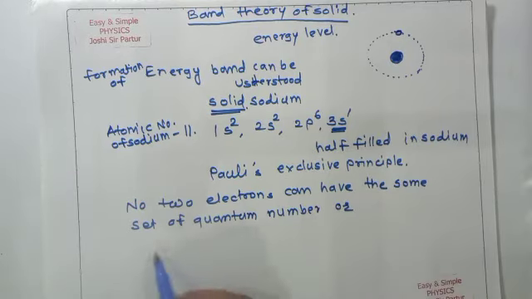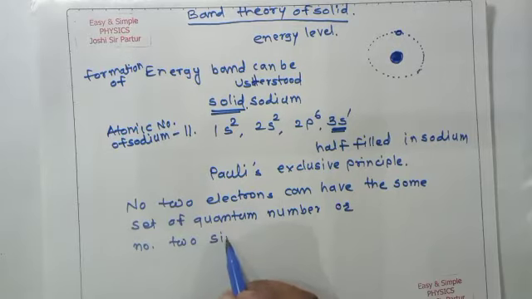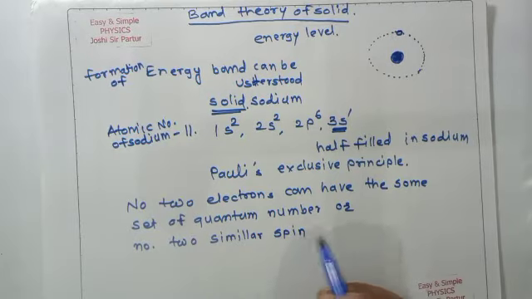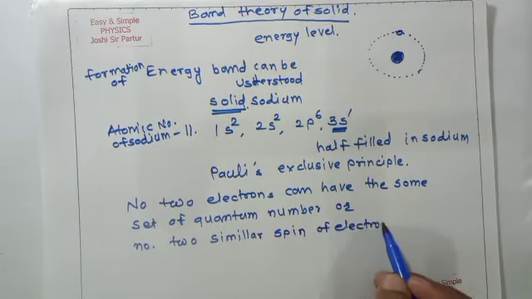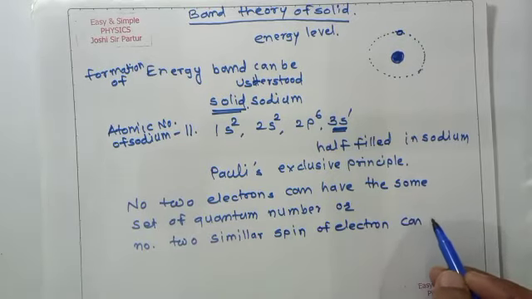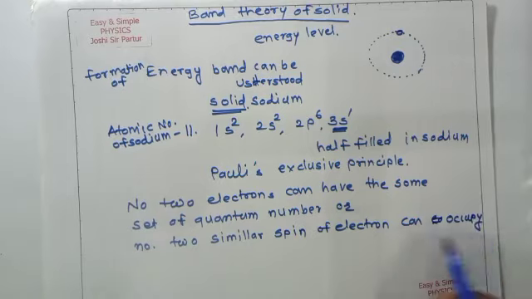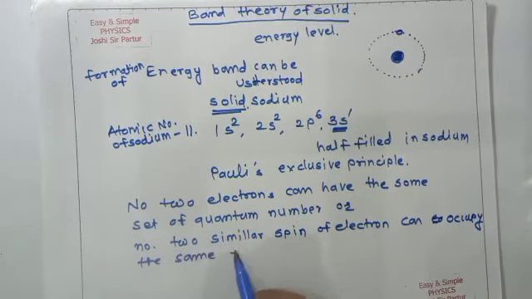Or, no two electrons with similar spin can occupy the same energy level.